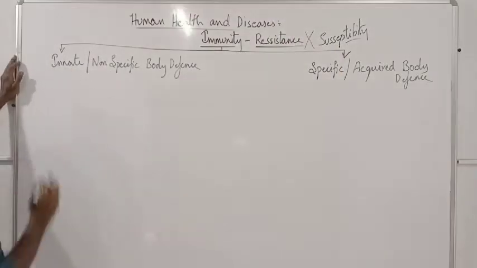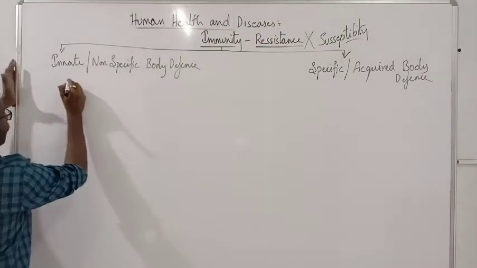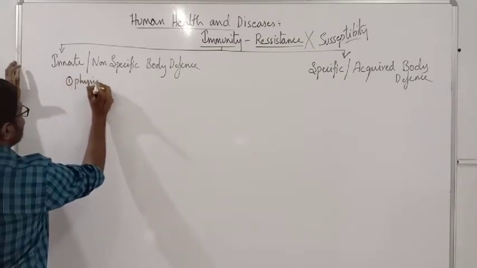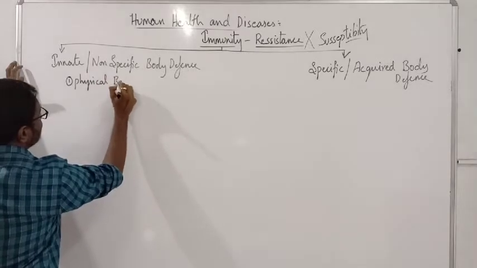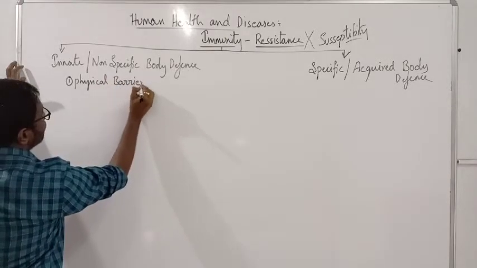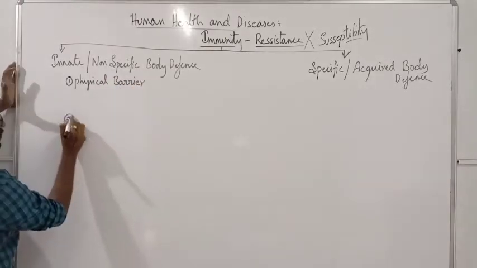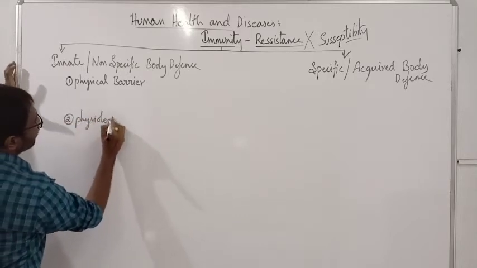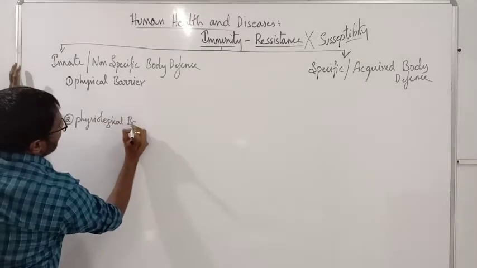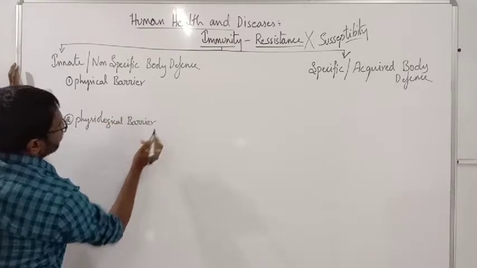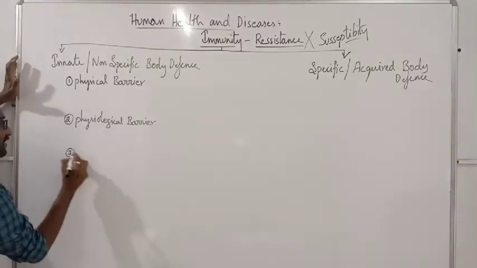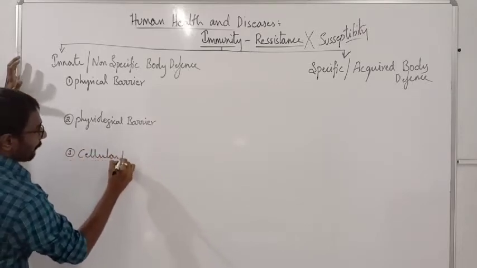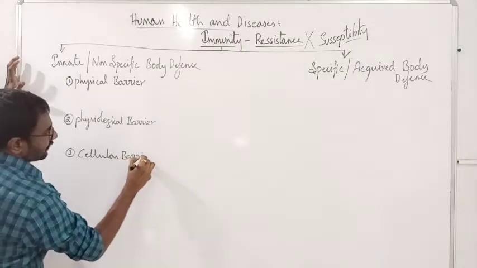So this innate immunity will have different ones. One is the physical barriers. Second one is physiological barriers. Third one is cellular barriers.